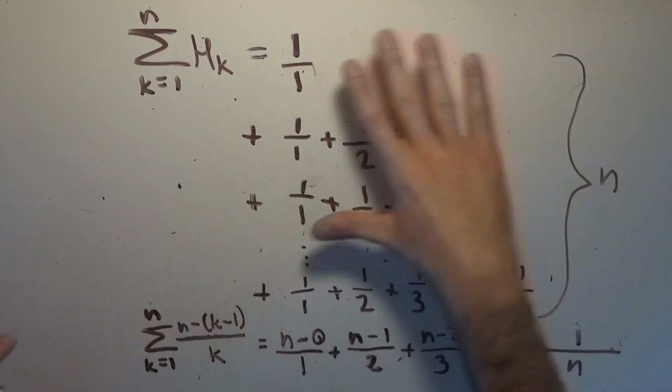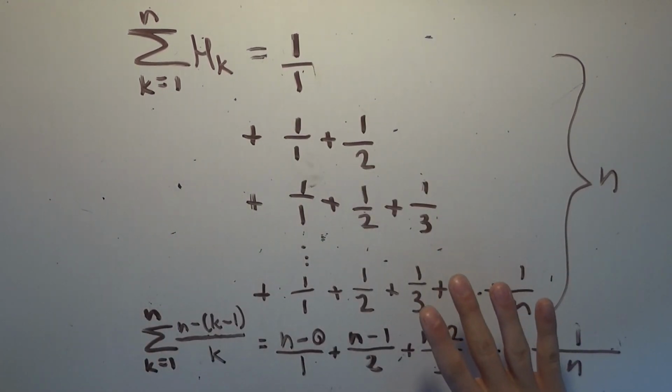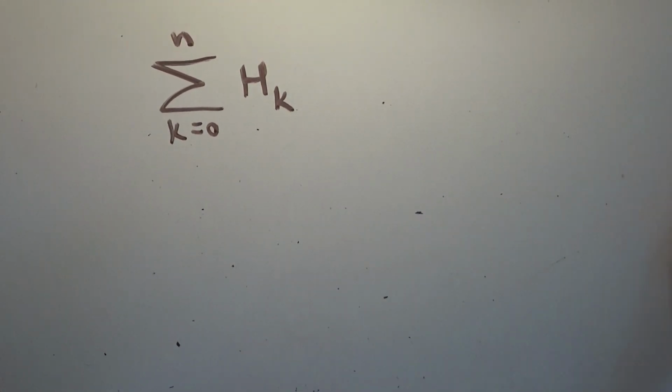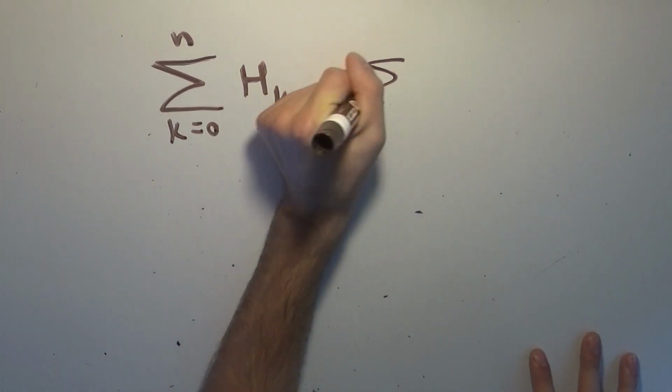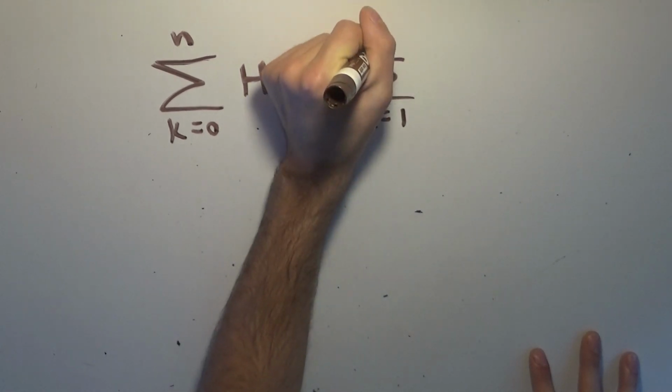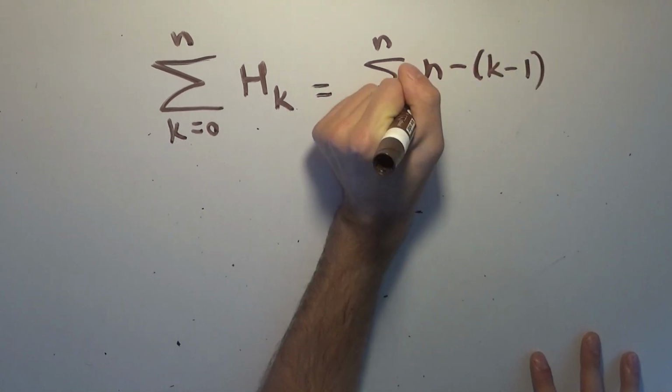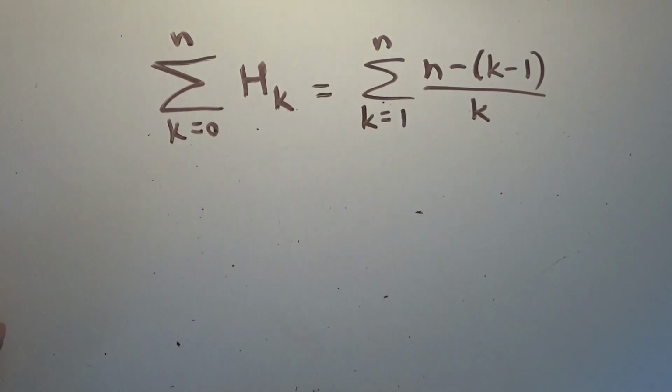So I'm going to erase all the steps in between. I hope this is clear what I've been able to do, and I'm going to write this up there. So we've just arrived that the sum over the first n harmonic numbers is also equal to the sum from k equals 1 to n of n minus the quantity k minus 1 all over k. Right? That's what we've just been able to derive.